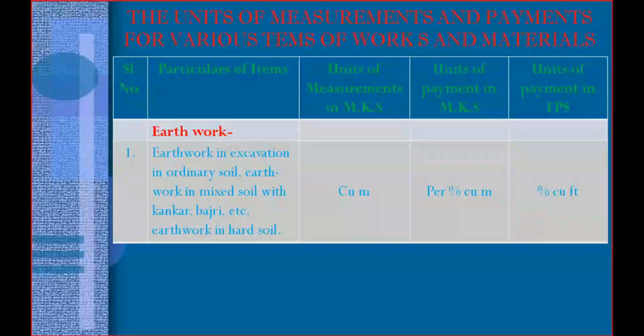If only 2% of the work is done, or 3%, or 10% of the work is done, whatever percentage is completed, for that percentage you need to pay. Not per cubic meter. Remember that, per percentage cubic meter.